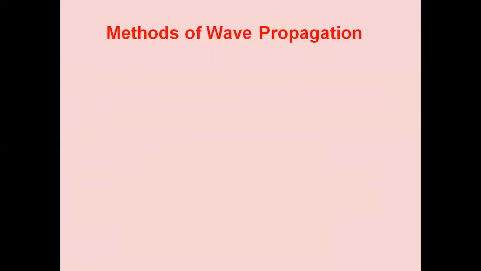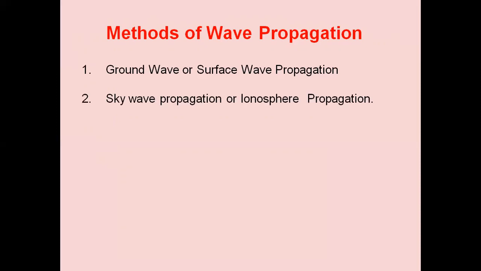Now we will go into details about the wave propagation, methods of wave propagation. Then we will also see the effect of each and every method. We have a number of wave propagation methods. Ground wave propagation, which is also known as surface wave propagation. The second type is the sky wave propagation, which is also known as ionospheric propagation.